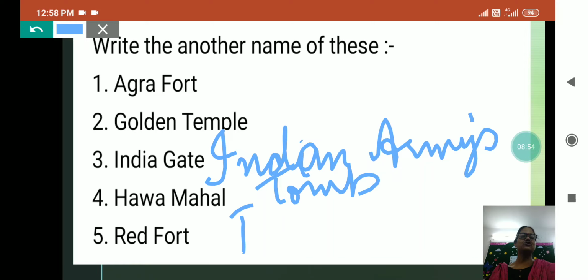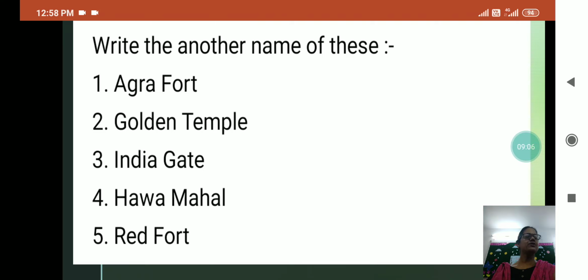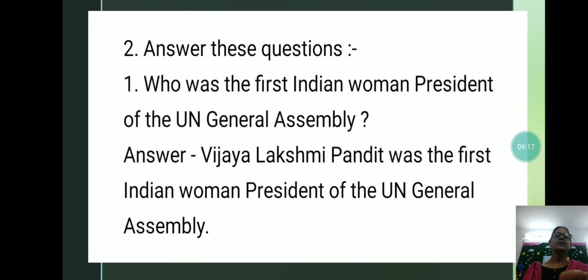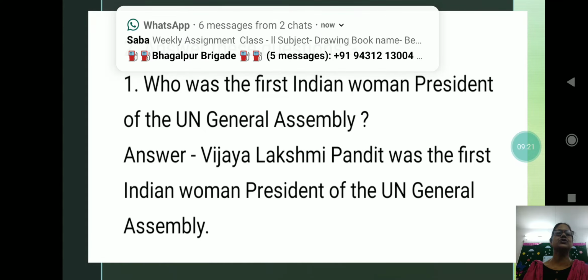Hawa Mahal, Palace of Breeze. And Red Fort, Qila-e-Mubarak. Agra Fort, Qila-e-Akbari, and Red Fort, Qila-e-Mubarak.